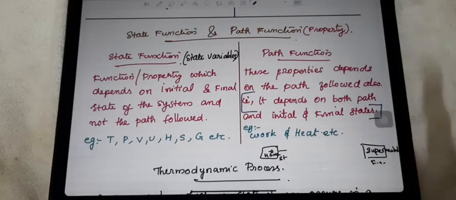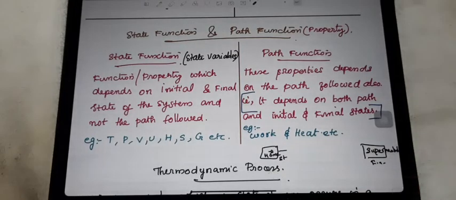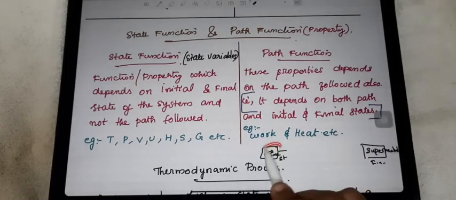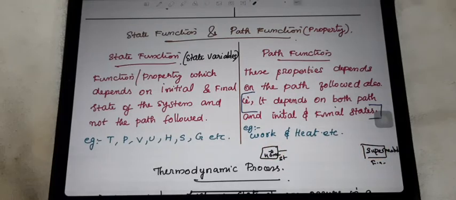So the path function you can imagine now. Path function means it will consider not only the initial and final state, that they will surely consider, but also which path the system followed. In which path the person, that means the system, goes and reaches the supermarket.